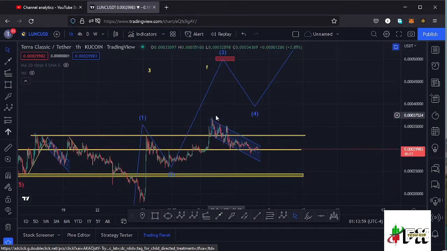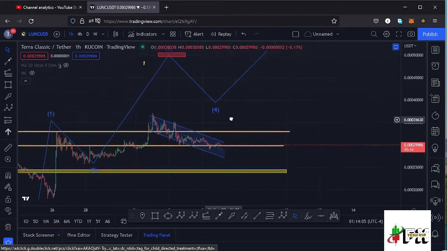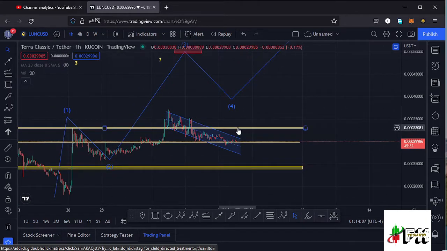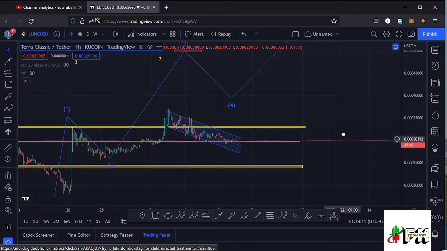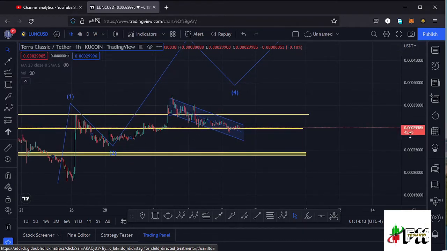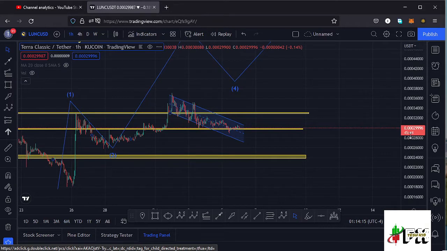You can see after making the high at around the $0.0037 mark, we are seeing a bit of a pullback to the lower side, and we lost a key area of support at around the $0.00033 mark. And right now we are sitting on a key area of support at around the $0.000029 mark, and in case we lose that key area of support, then we might be invalidating my Elliott wave structure that I have here on the charts.